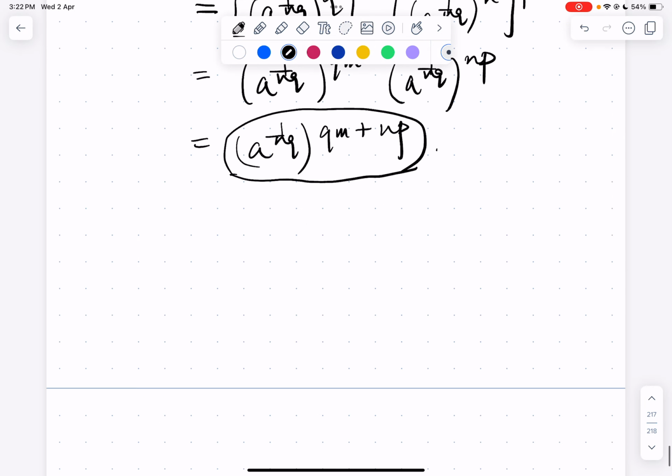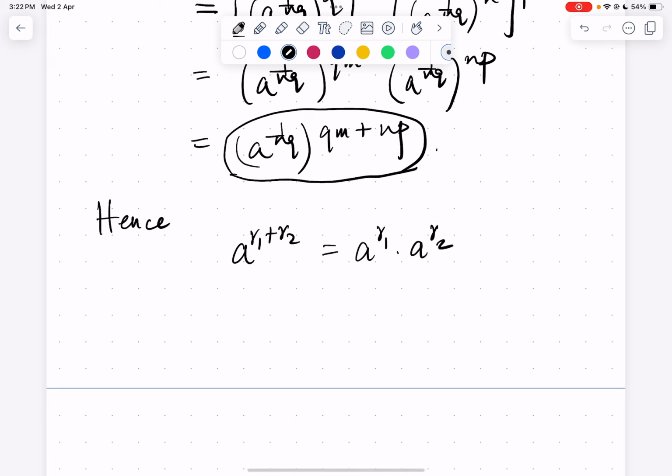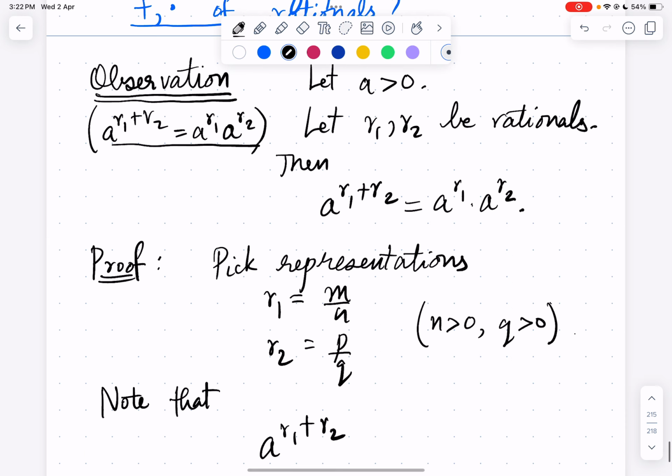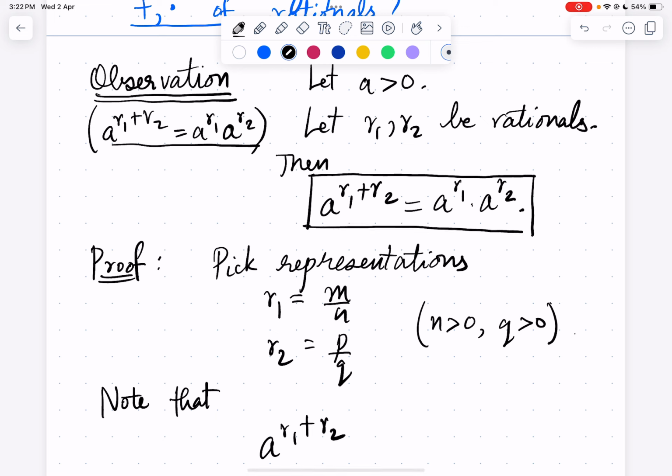So hence we showed that a^(r1+r2) is in fact a^r1 times a^r2. This is a great identity: the power of a sum is the product of the powers. This is a very useful observation about powers of a.